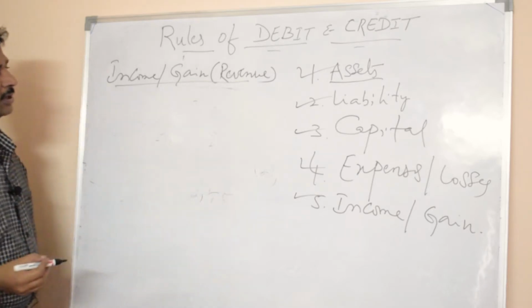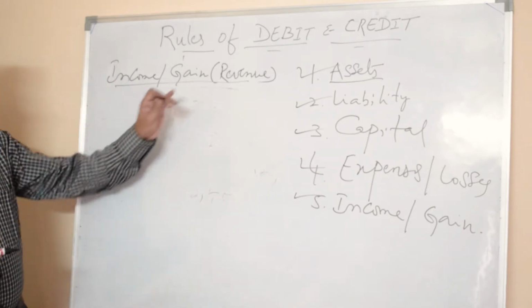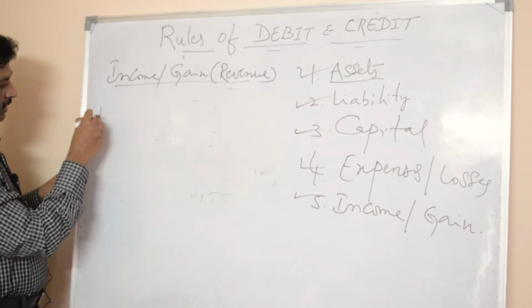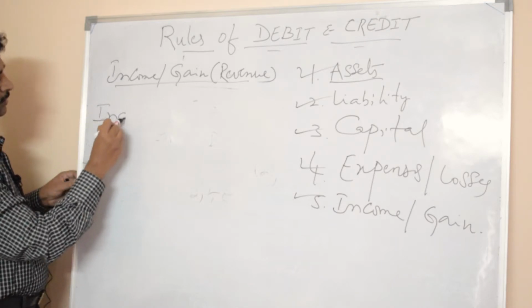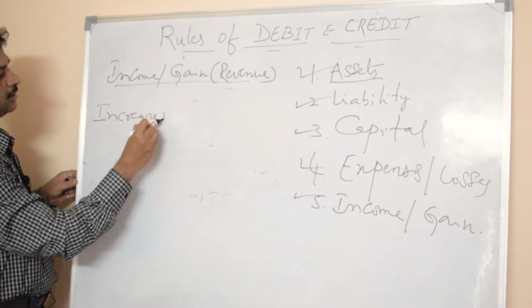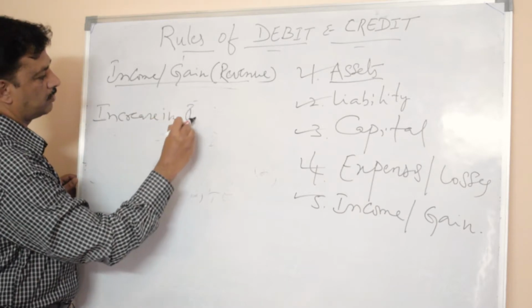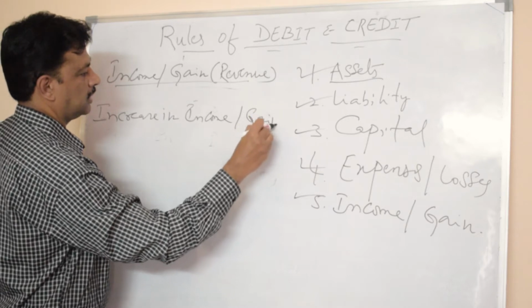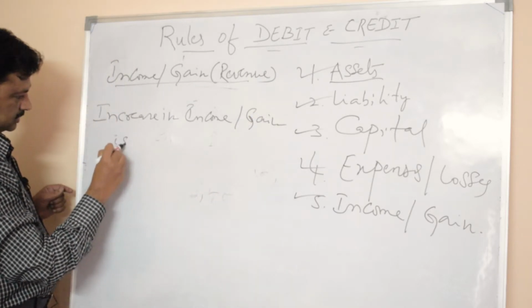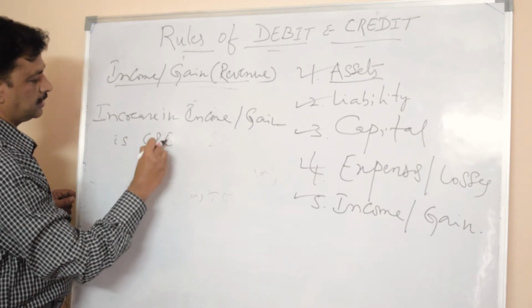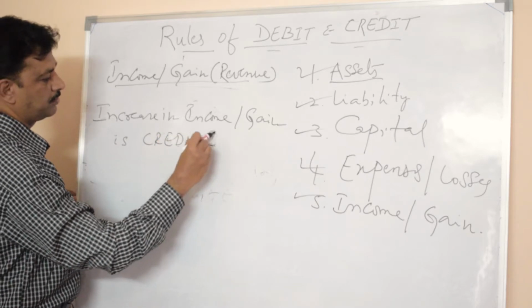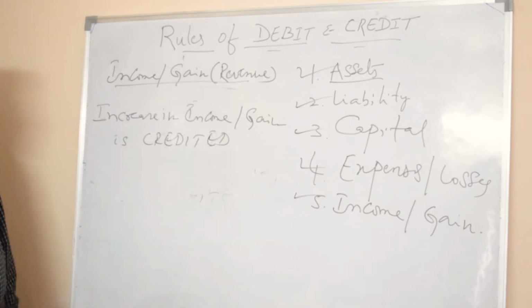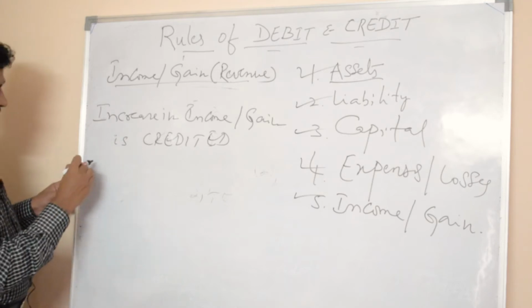The rules for recording income and gain is increase in income or gain is credited.